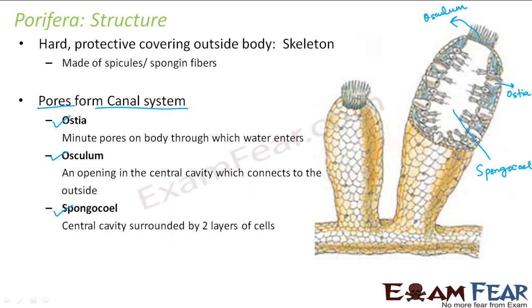If you look at the outer layer, this is the outer layer of cells, and this is the inner layer of cells. Now the inner layer cells have flagella. Here you see these inner layer cells have this tail-like structure, which is nothing but the flagella. This is the outer layer of cells, and this internal layer is the inner layer of cells. So it will have two layers.